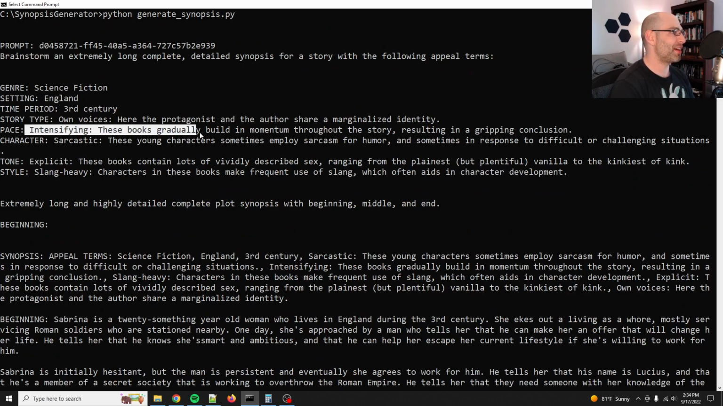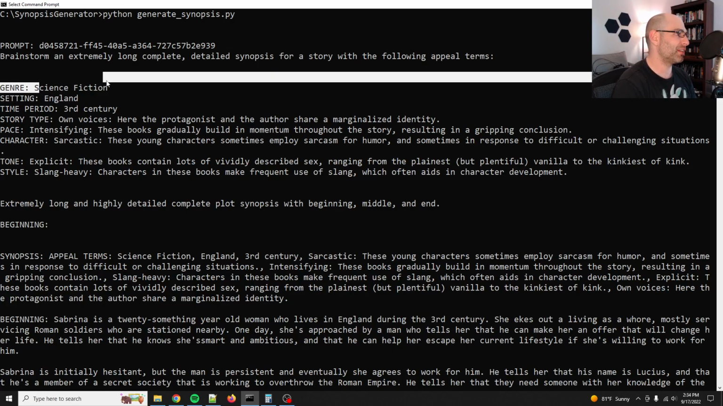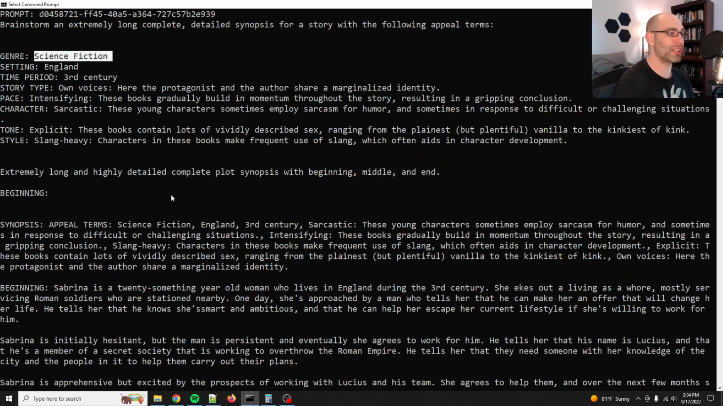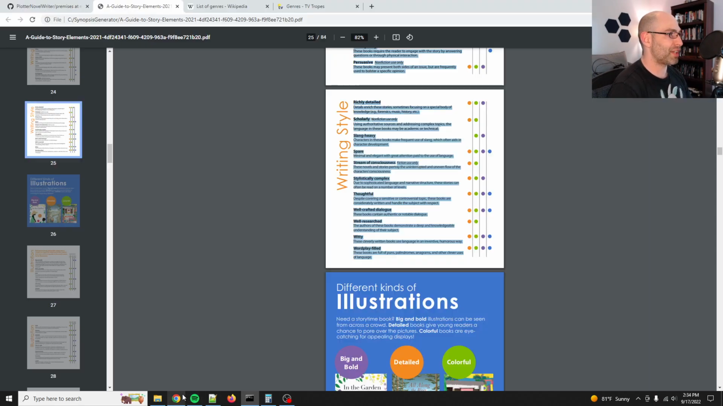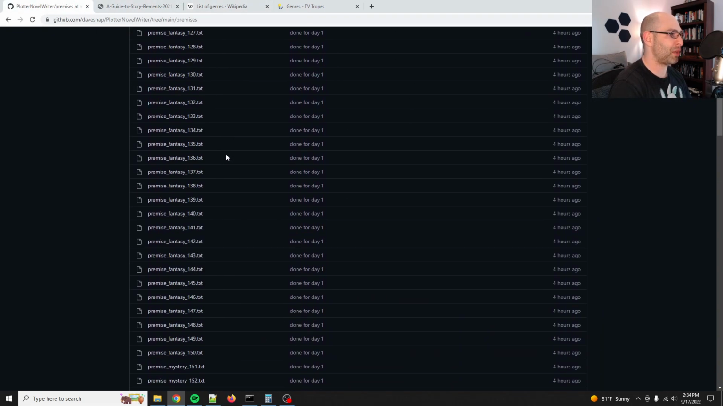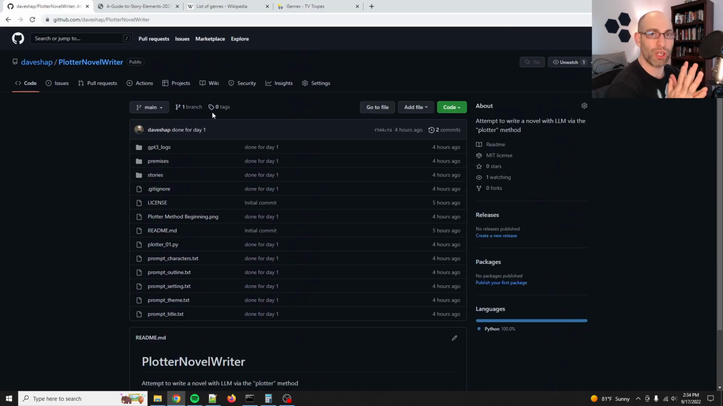Yep, definitely intensifying. I guess the idea of science fiction was kind of overruled by everything else. But okay, we've got something that can generate some pretty intense plots here. And as I alluded to at the beginning, I am working on a novel writing thing. But you need a premise to start. You need that seed, that kernel.